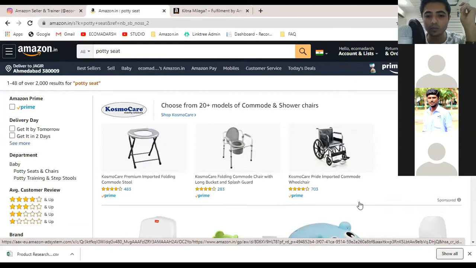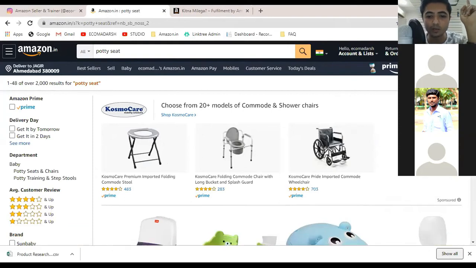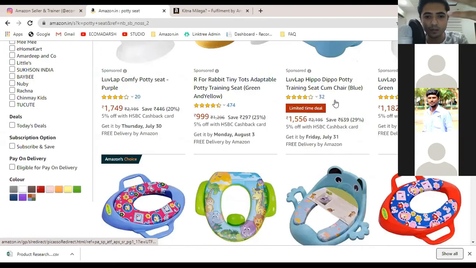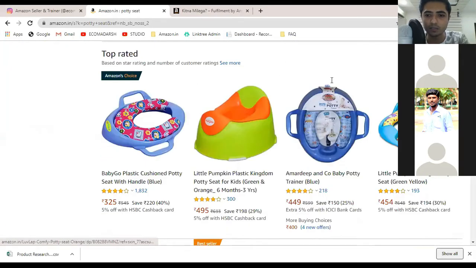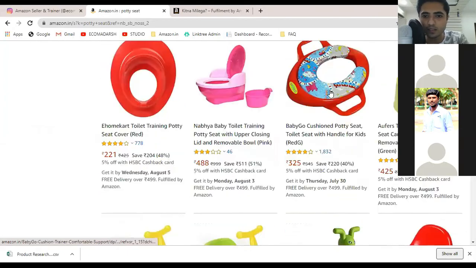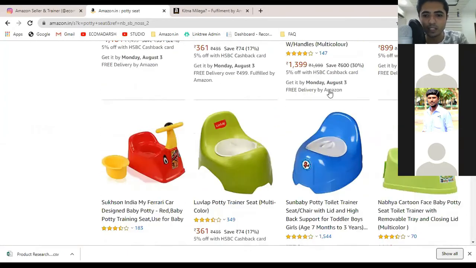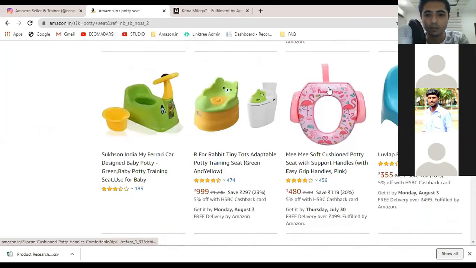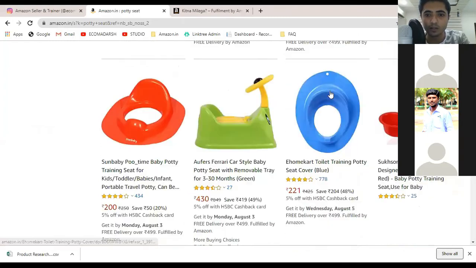Now I'm going to calculate the minimum profits that we could make on Amazon.in. So just go randomly through all this and try to find a similar product, not the exact match, but a similar product that could fold like our product.